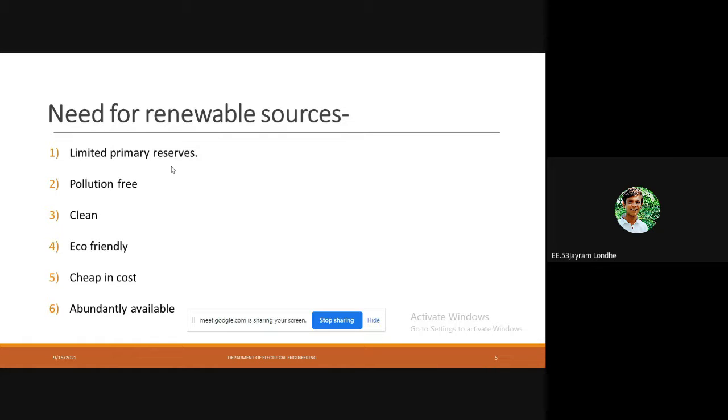Renewable sources are eco-friendly; non-renewable sources are not eco-friendly. Renewable energy sources are cheap or free of cost, and non-renewable are at a high price.